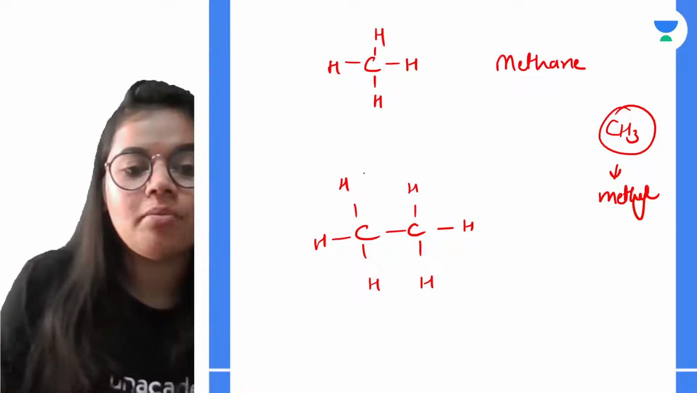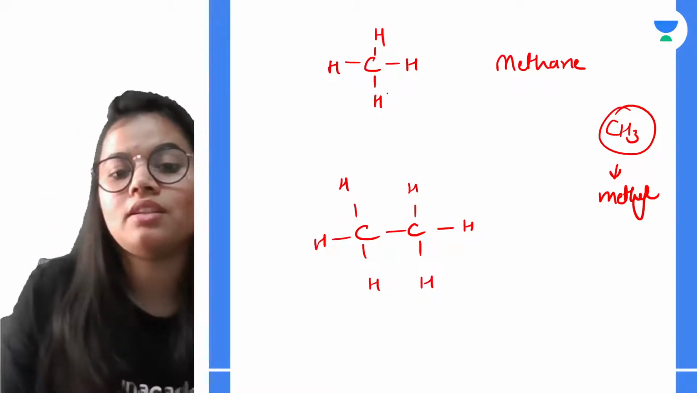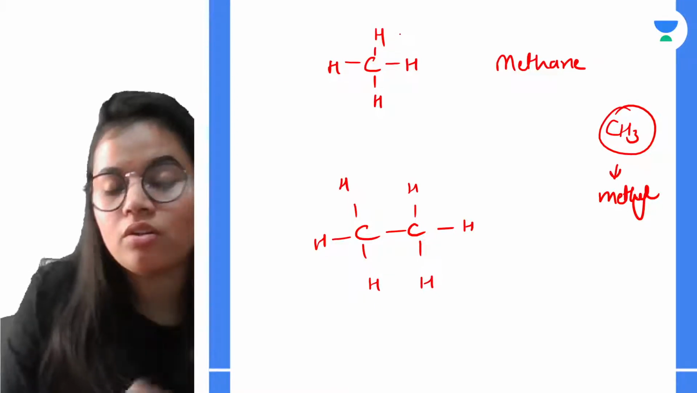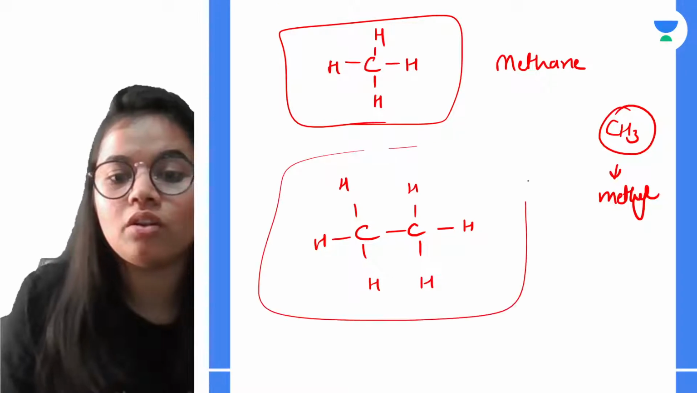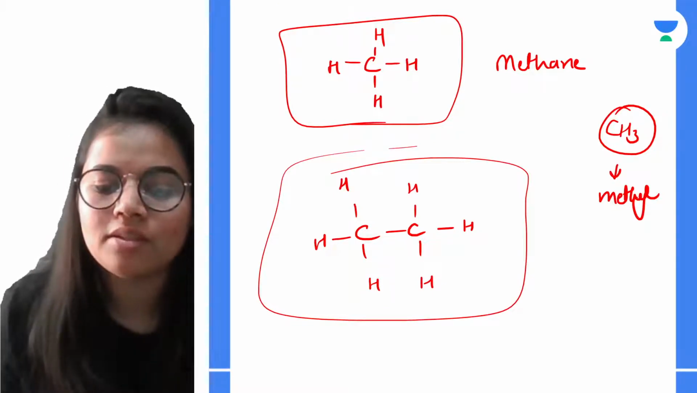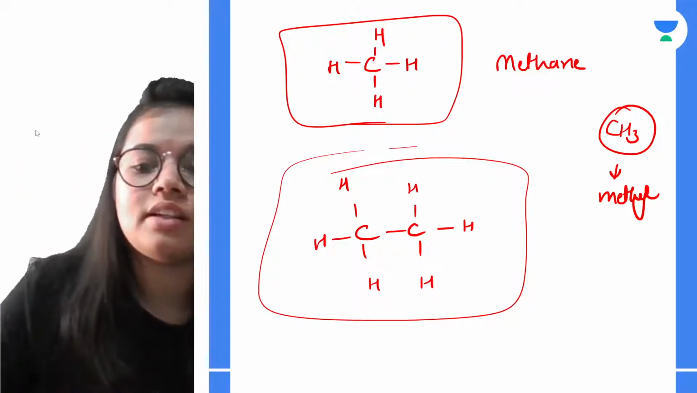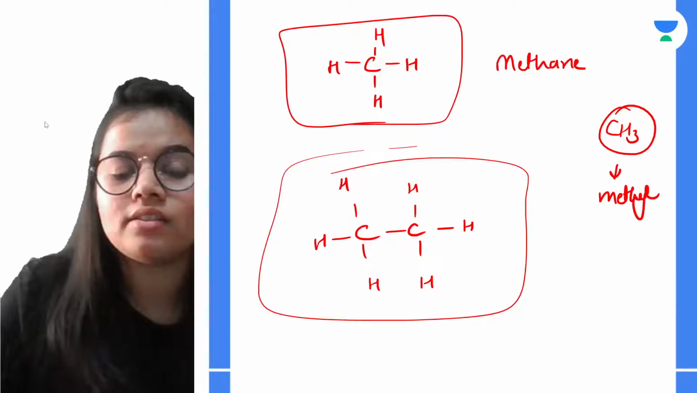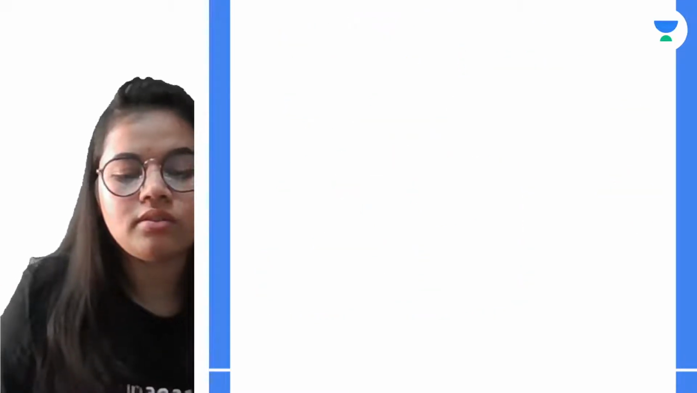Okay, so similar structure doesn't mean same structure. Similar means, see, all the bonds over here are single in methane, and in ethane also all the bonds are single bonds. This is how they have similar structure. Now let us study some of the characteristics of the homologous series.